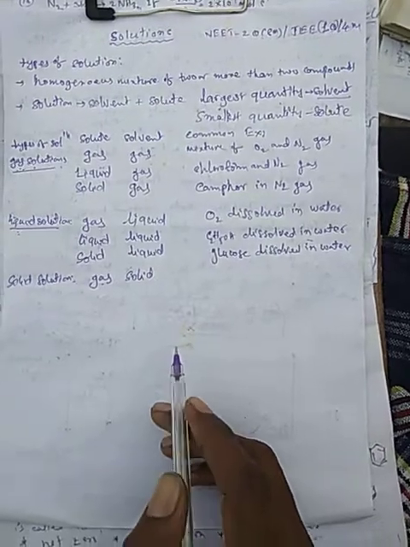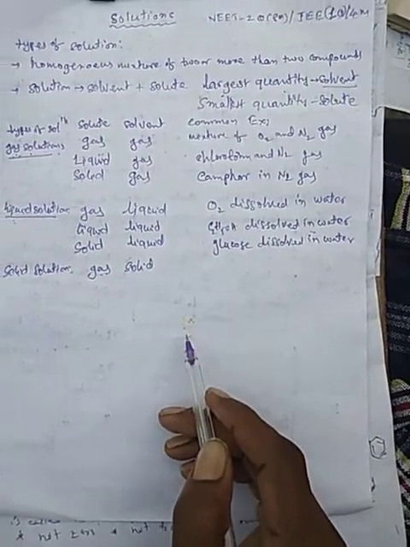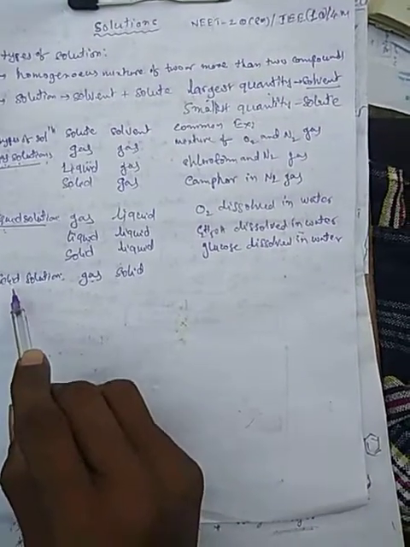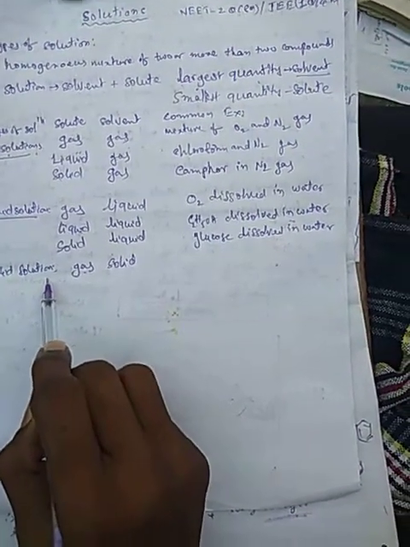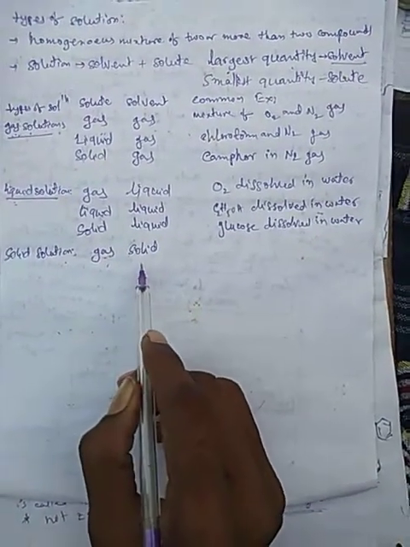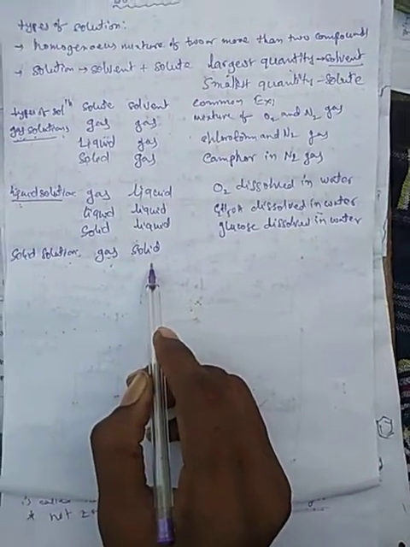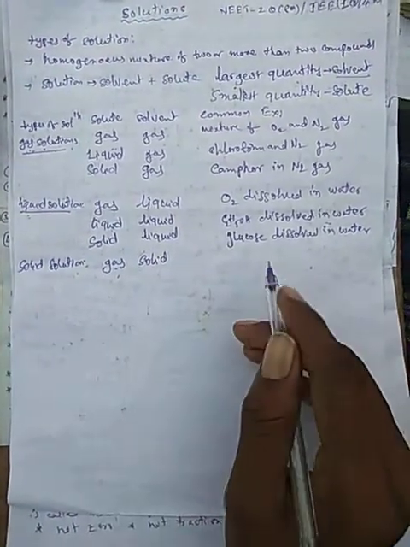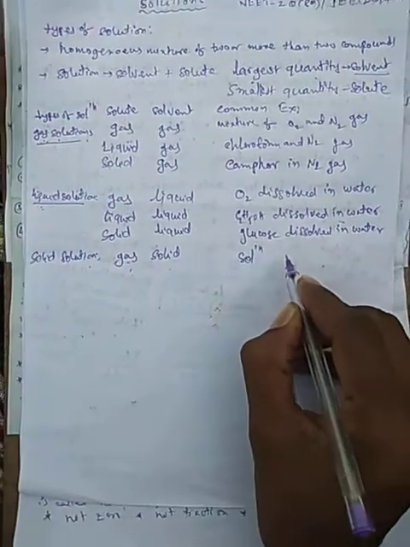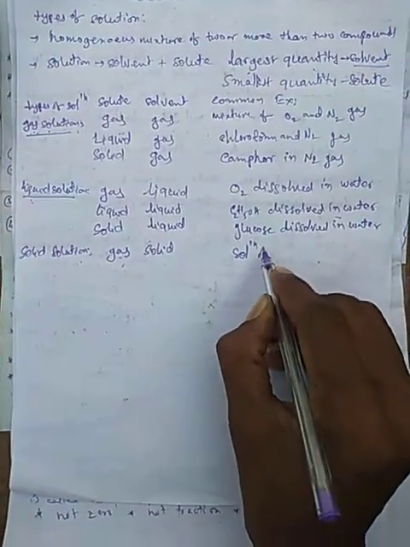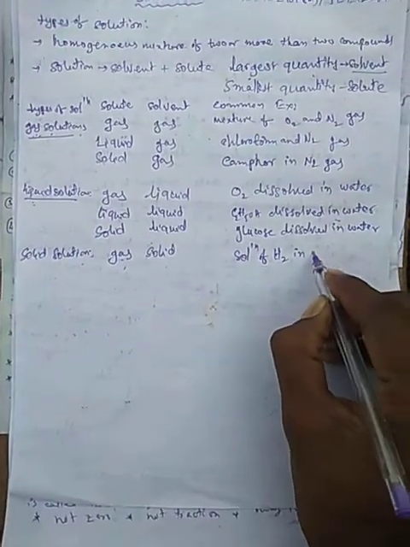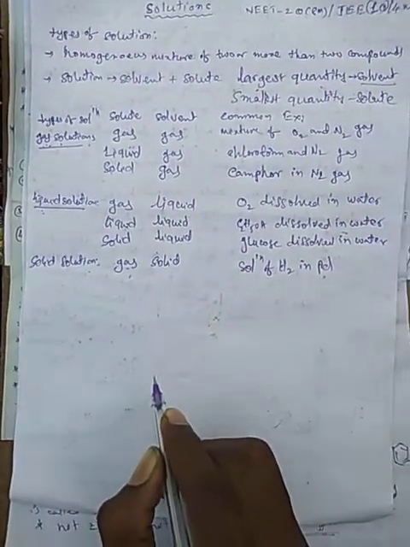Welcome back, students. Now continues the solution topic part 2. Now I am going to discuss the solid solutions. In these solid solutions, the solute is gas and the solvent is solid. The type of solution is the solution of hydrogen in palladium.